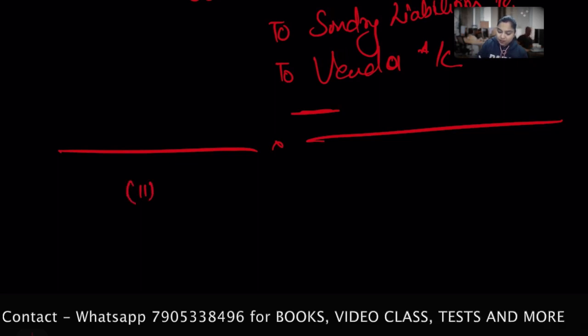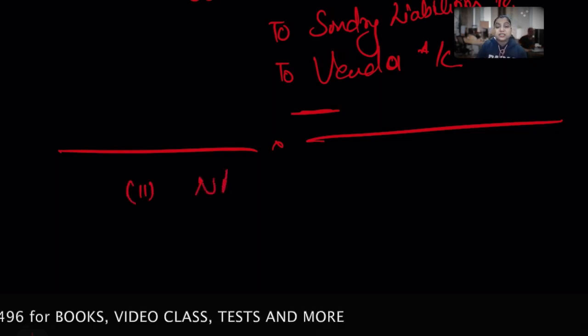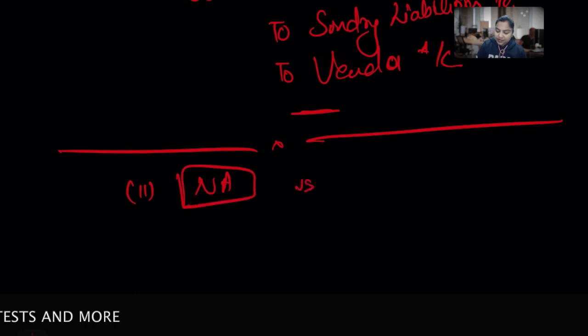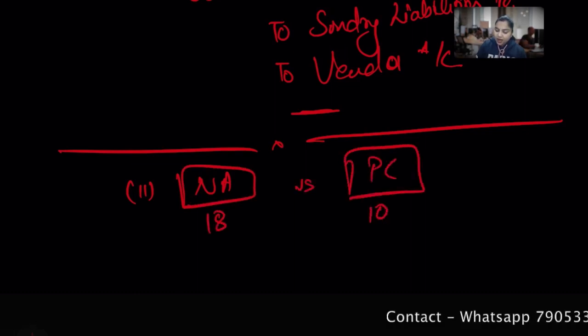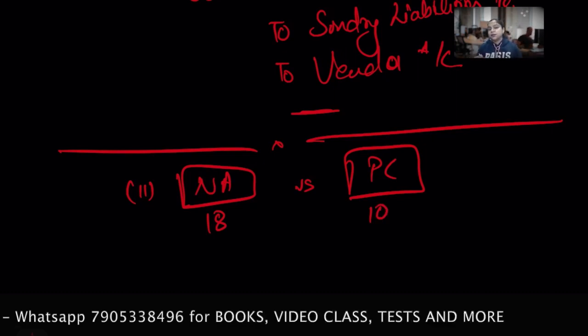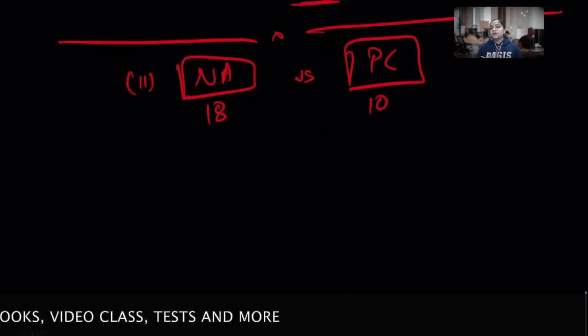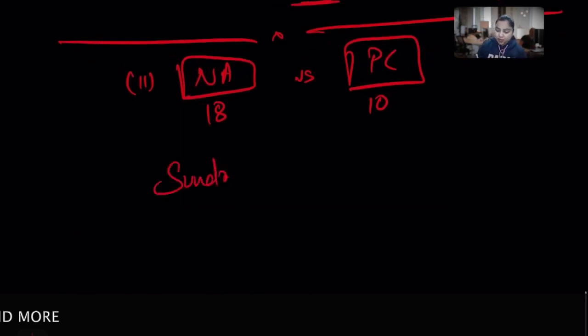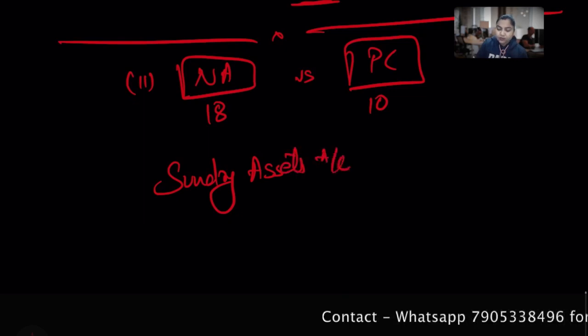Okay, there is an opposite situation where we see net asset versus purchase consideration. Here the net asset is 18 but the company is paying less. That means they are taking on liability. The company is not generating much profit. Okay, so the journal entry will be sundry assets.